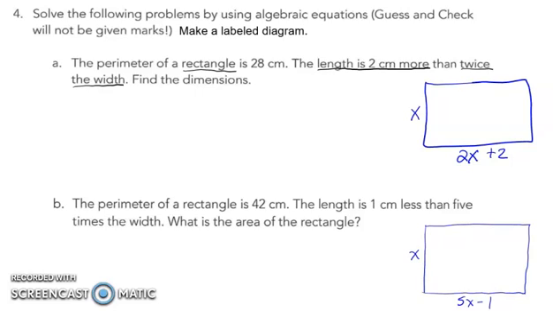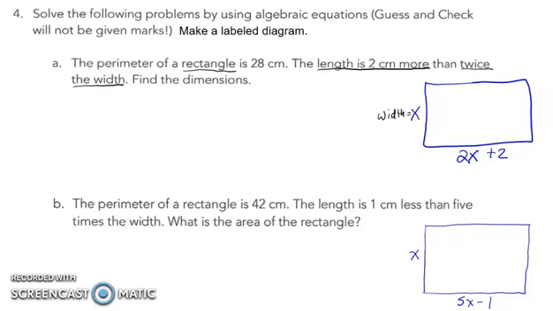Every time we see a statement like this, you're going to make the variable represent whatever they're comparing it to. So in other words, I'm comparing the length to the width. And so I'm going to make the width be equal to x.